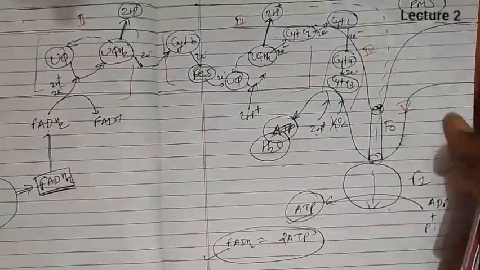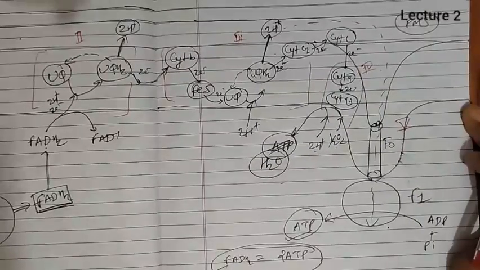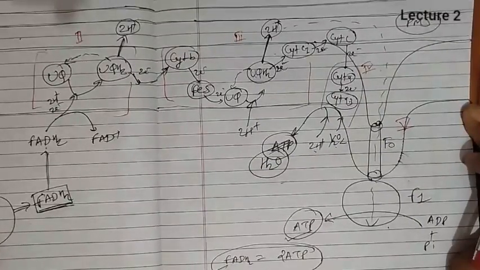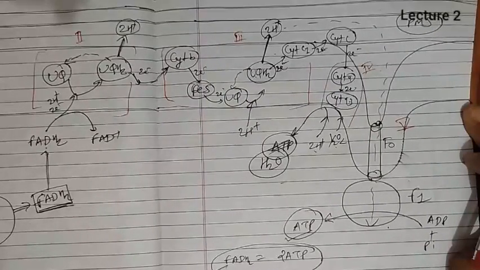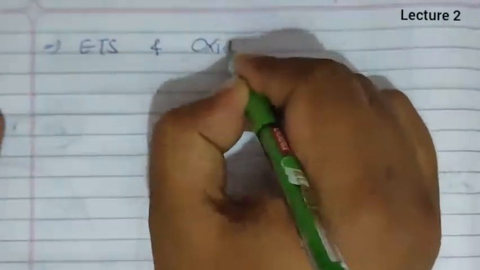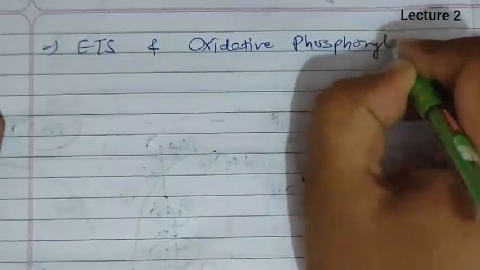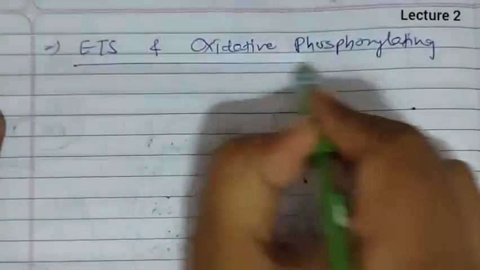I am keeping this diagram for a certain moment. Please note down if you need it. So till now we have completed electron transport system and oxidative phosphorylation. So we'll be noting some of the important points with respect to the exam.